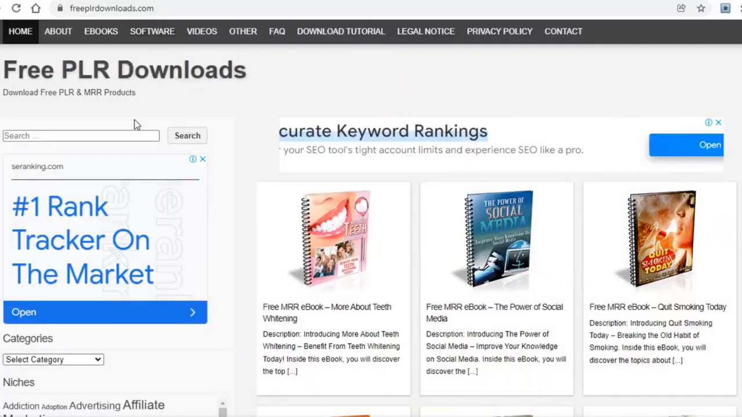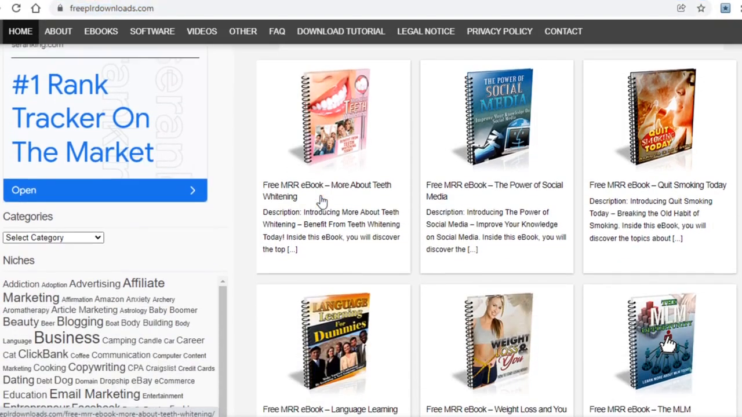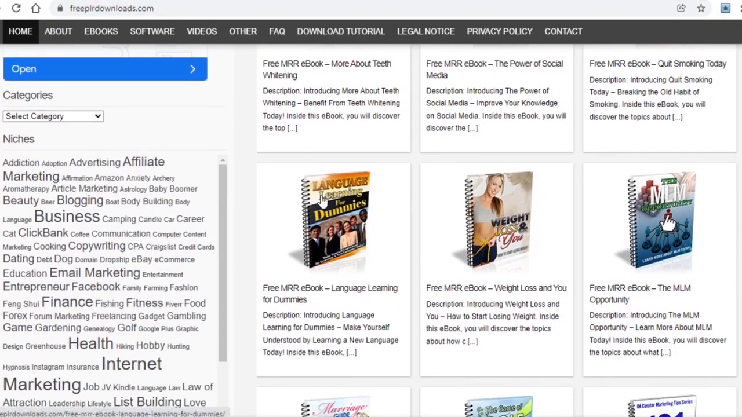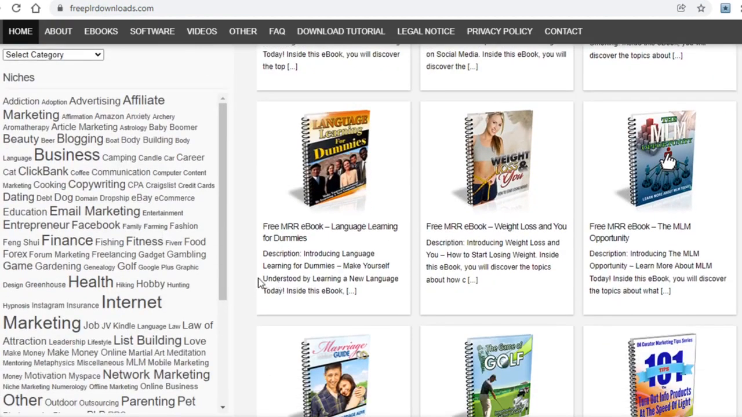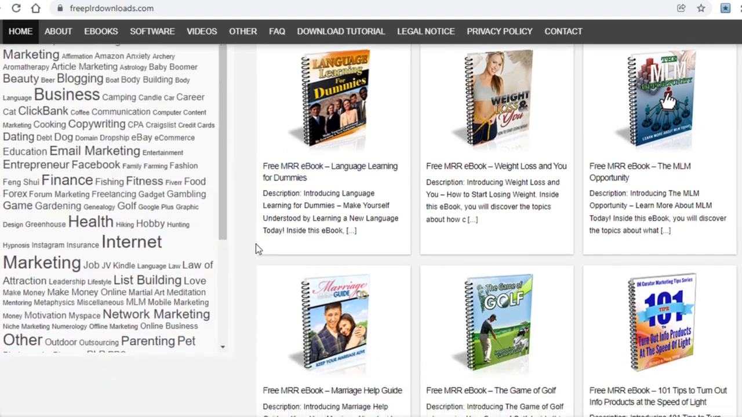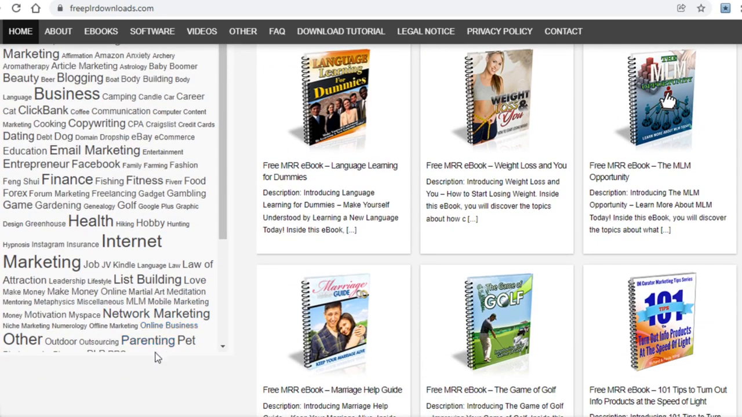Just as an example, I'll open up this website here called freeplrdownloads.com, but do keep in mind that you can pretty much use any other one. What you will want to do when you choose one of those websites is now select a particular category to go for. Here, the only thing that matters is that it's a popular category that a lot of people are interested in, because that will allow you to earn more money. And why, you'll soon see.